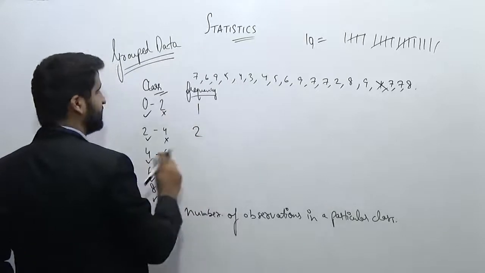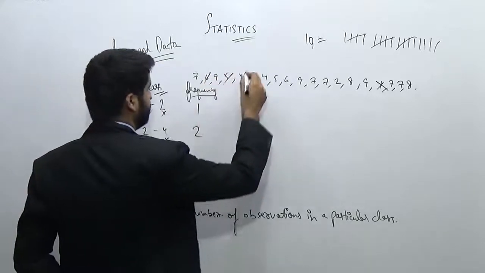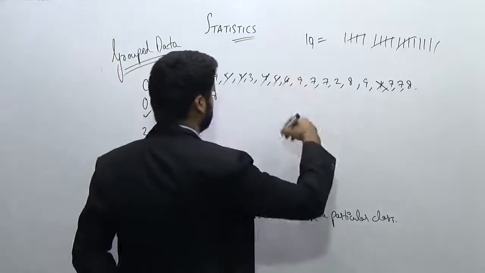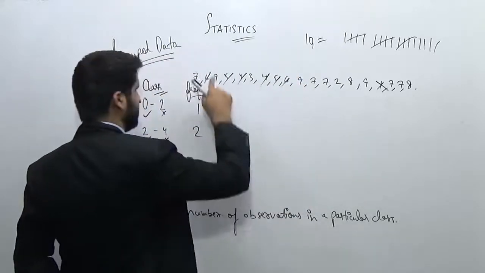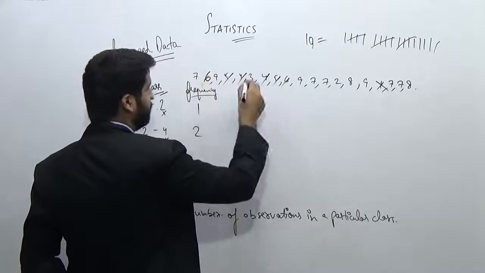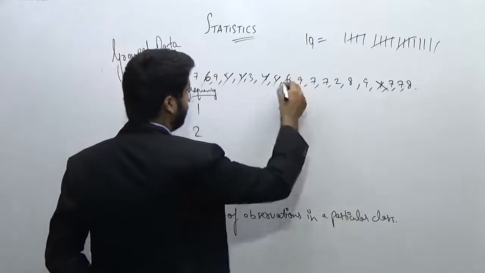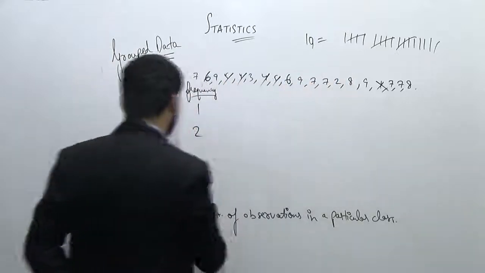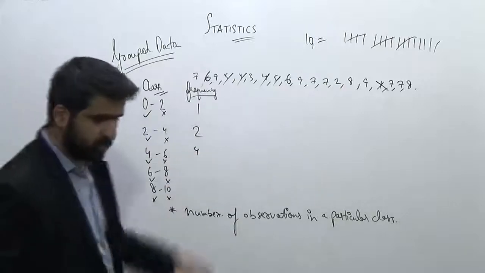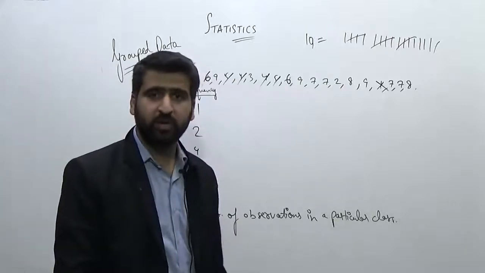Then we have 4 to 6. So 1, 2, 3, 4, 5, 6. Okay, this one we don't have to count. 6 we don't have to count. So this is 1, 2, 3, 4, 6 we don't need to count. And only these ones, so we have just 4. So this is how we write down the frequency of grouped data.